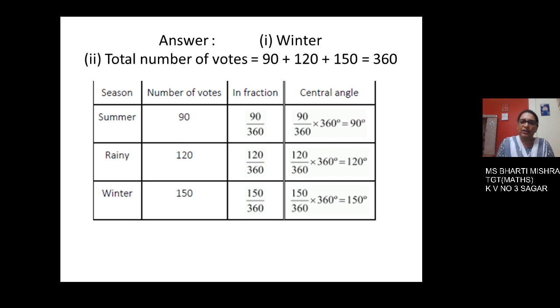This fraction is calculated on the basis of the survey done on 360 students. So the fraction comes to be 90 upon 360 and then this is multiplied by the complete angle, 360 degree, and it results as 90 degree. Formula is understood.